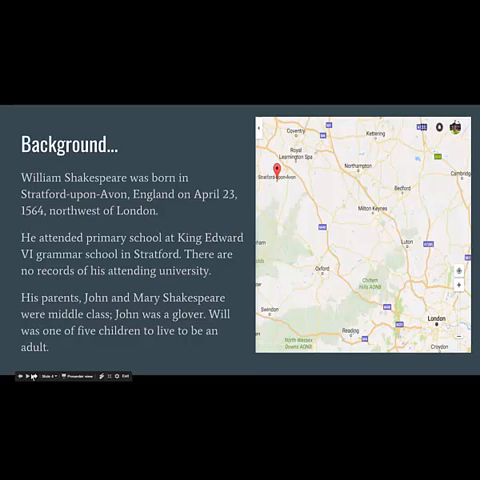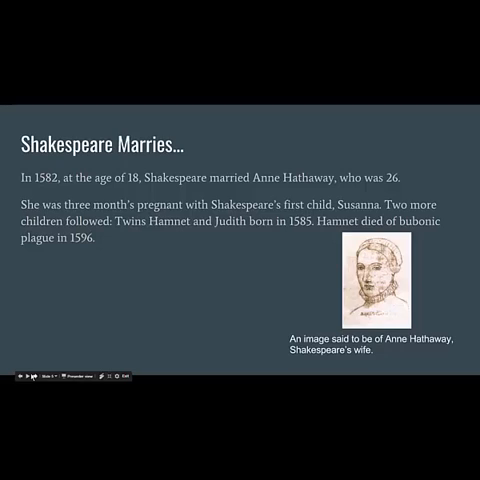His parents were middle class. John was a glover. That's where he made the money, which actually meant he made gloves out of leather. Will was one of 5 children who lived to be an adult. 3 of the 8 total died in childbirth. So we don't have much about Shakespeare's early life because obviously when you're a child nothing really matters.